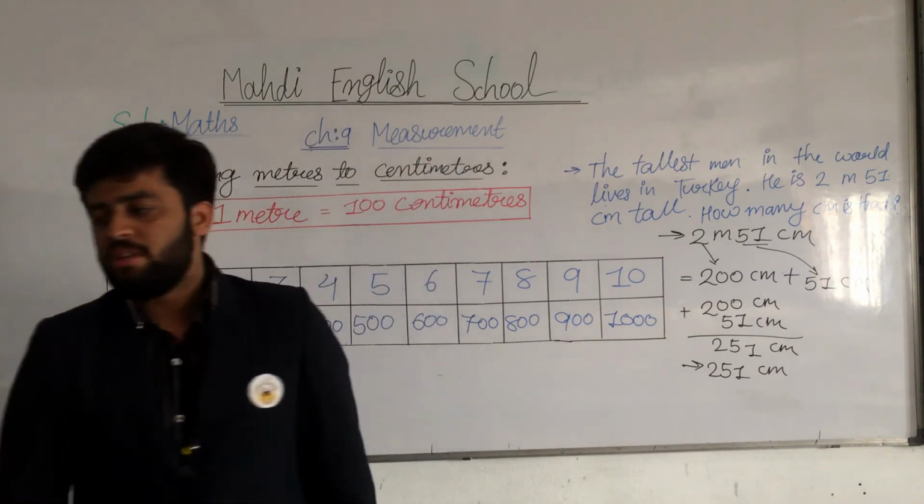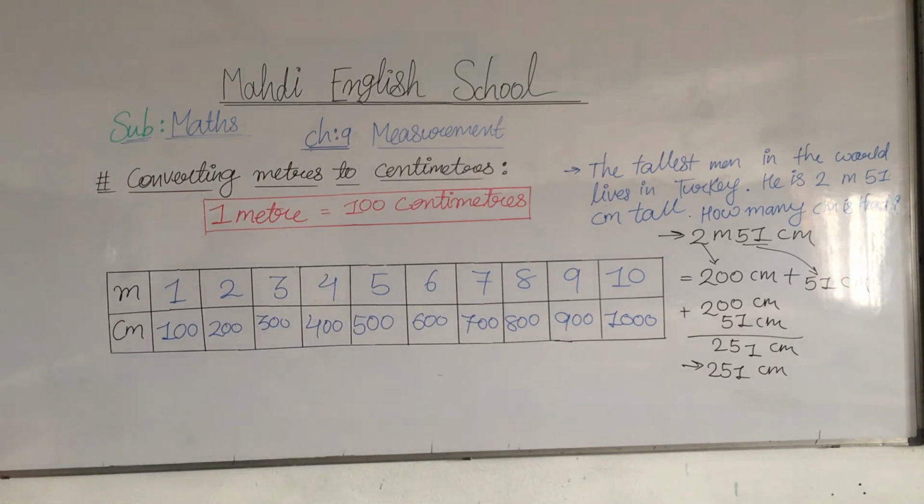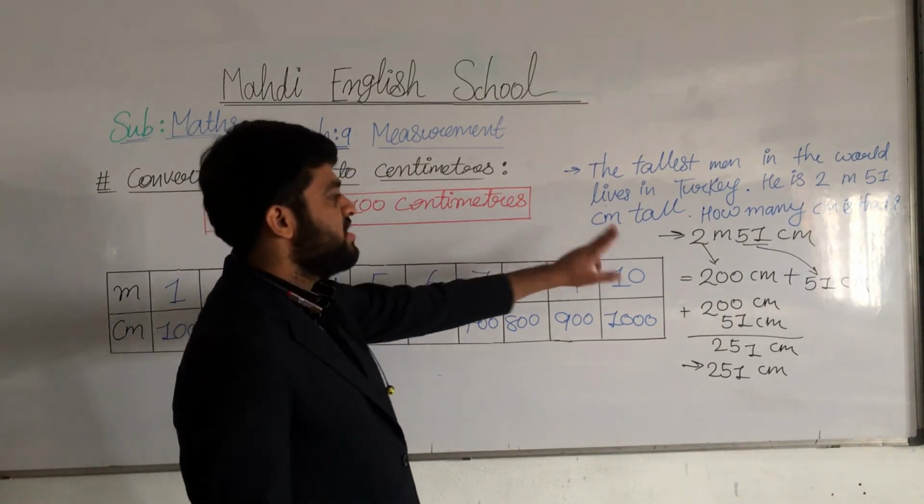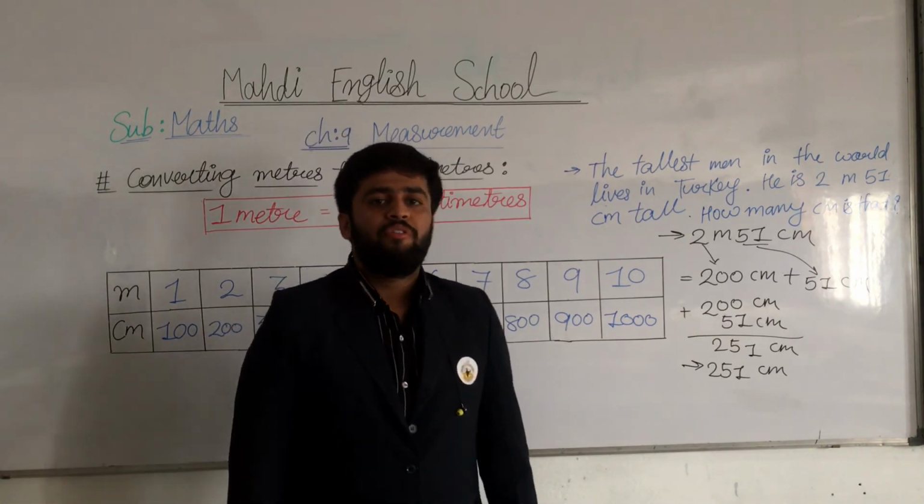My dear students, I hope you all understood. And now I will give you today's homework. Today's homework is: you have to write this table 2 times and write this sum 2 times in your fair copy. Got my points?